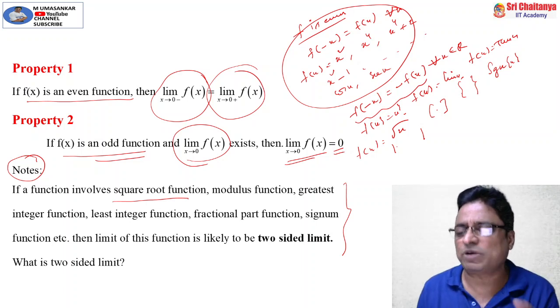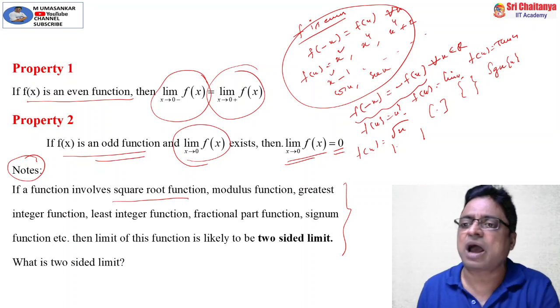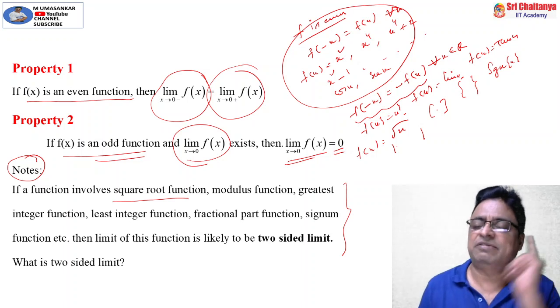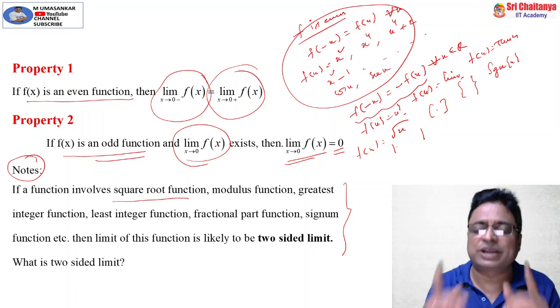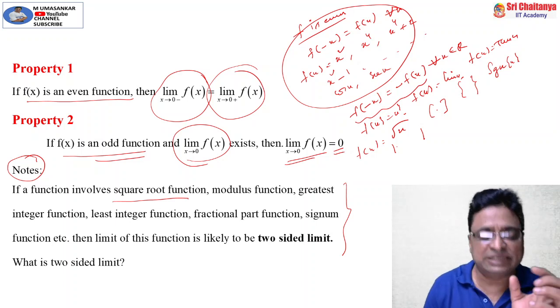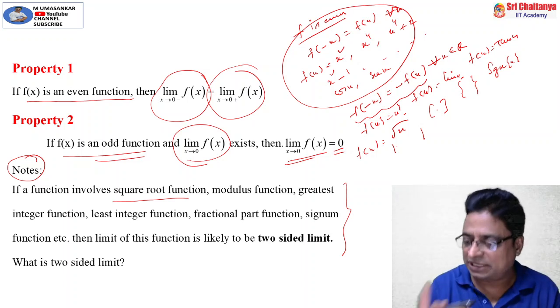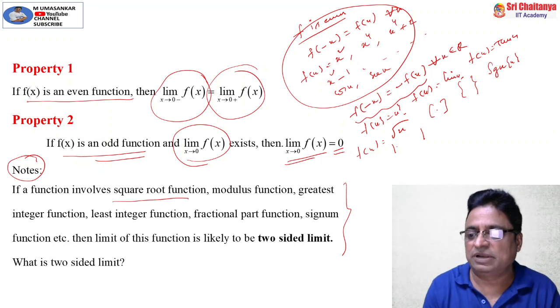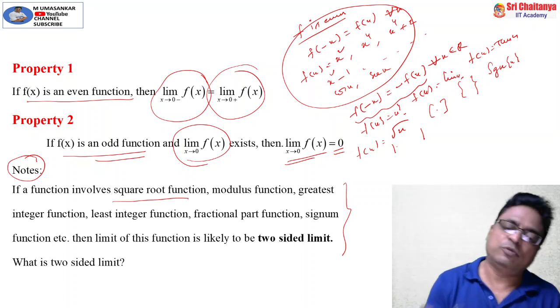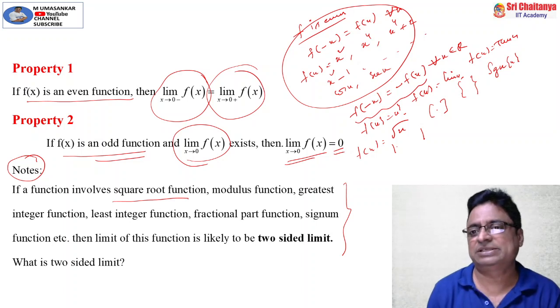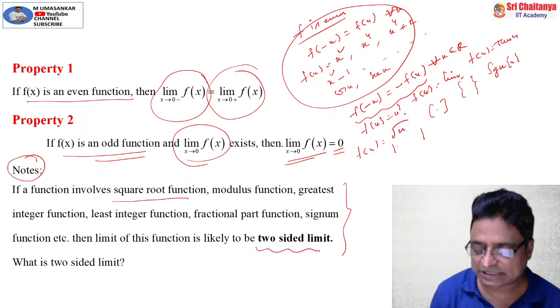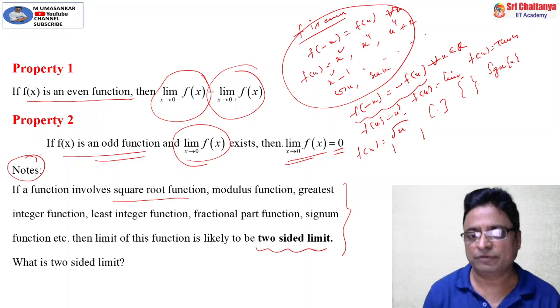Whenever in a question these terms appear, immediately in your mind you come to the conclusion: at this given point, though they are asking the limit of the function, I need to find both the left hand and right hand limits. In a single line I can call it a two-sided limit.